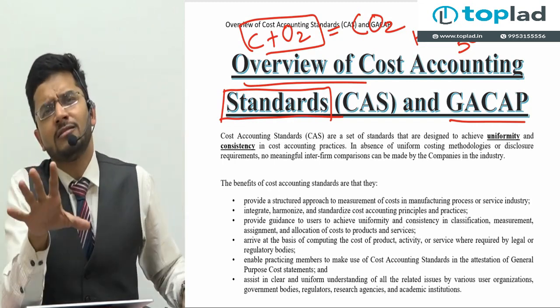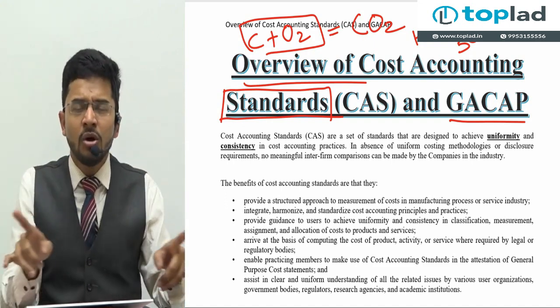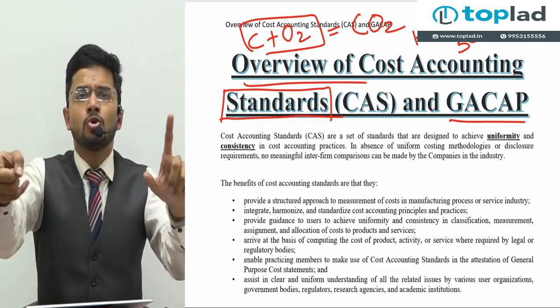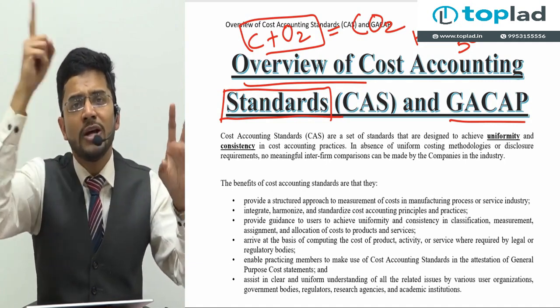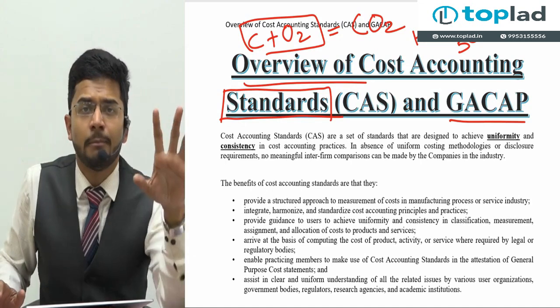Sir, you go wherever. Now we are fed up of your examples, sir. Wherever in the world you go, you will yield the same result. C plus O2 is equal to CO2, H plus O2 is equal to H2O. You will yield the same result. Sir, you go anywhere. We are not bothered about it. Now we are fed up.